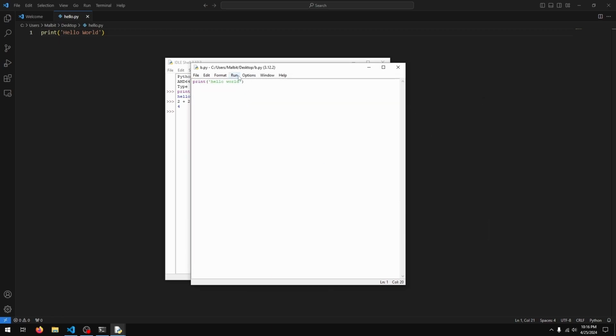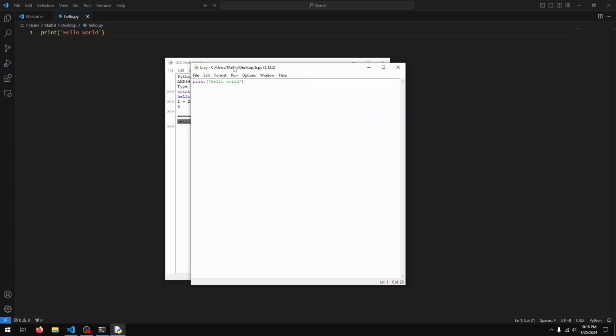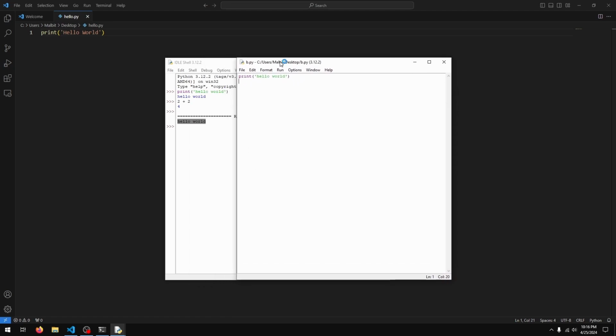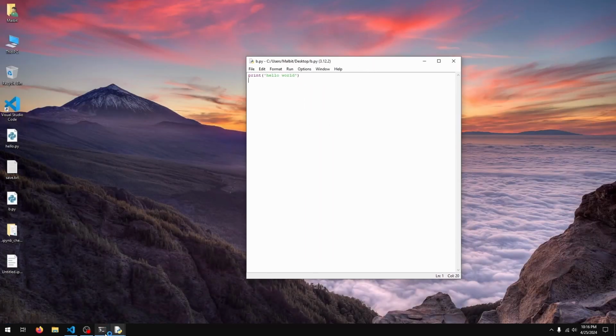And now if I go to run up here in this window and say run module, you see the file is executed. We get b.py and hello world. So you can also use this IDLE program to create Python scripts and execute them directly from this window as well.